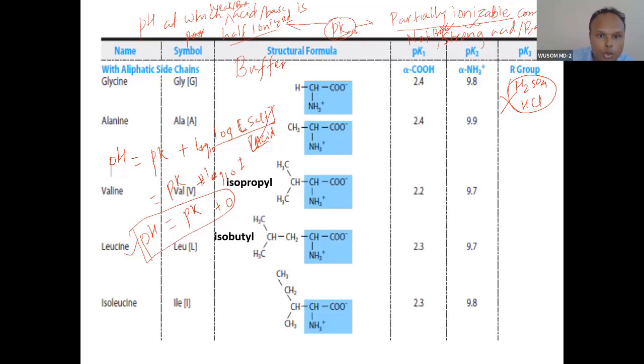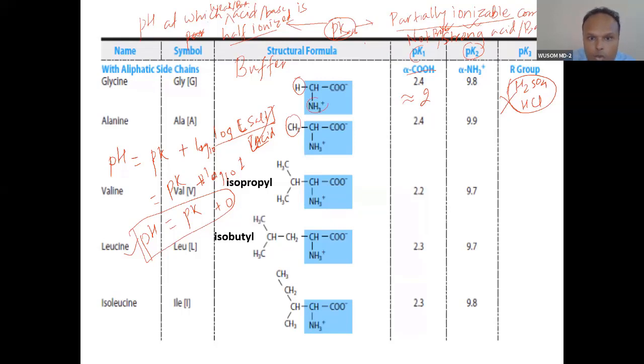Now I will tell you. If you look at the hydrophobic amino acids, there is no ionizable R group. The R group does not have a pK, it is not ionizable. There are two pKs, one for the carboxyl group. All carboxyl groups have a pK around 2. Remember that, around 2.